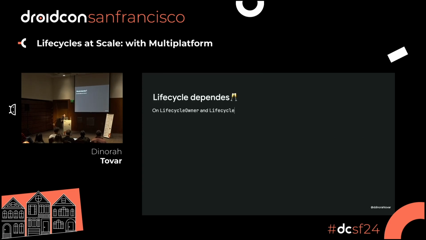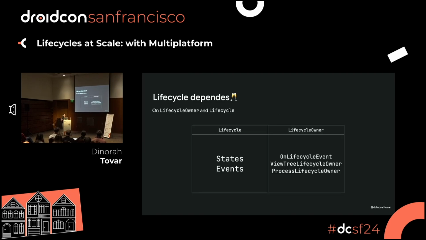What happens with lifecycle is that lifecycle depends on two things: lifecycle owner and another class that is called lifecycle. Inside this lifecycle class, you are going to find something called states and events. And inside lifecycle owner, you're going to find that this interface is getting called on lifecycle event, on view tree lifecycle owner, and process lifecycle owner. All of these functions are usually called when you are starting an activity, starting a fragment, or doing something with a component that might need to use a lifecycle.